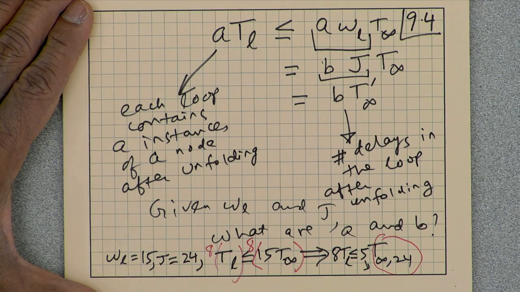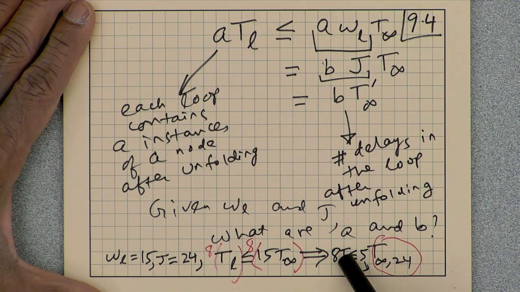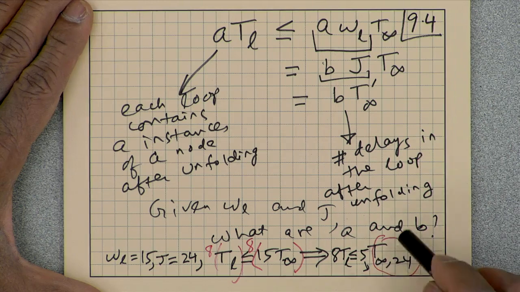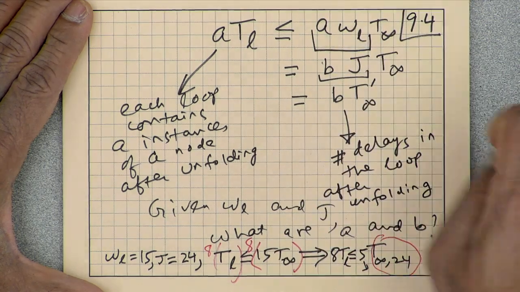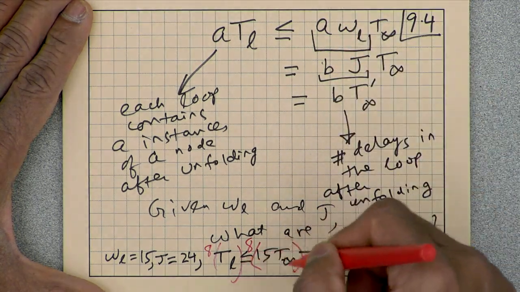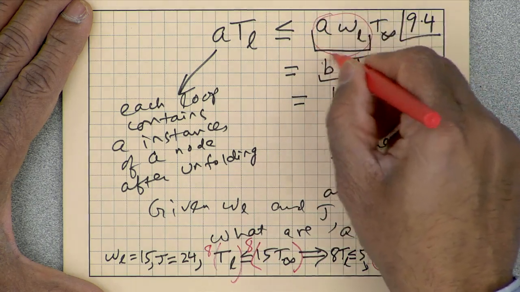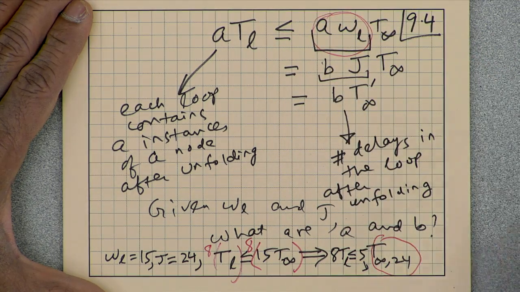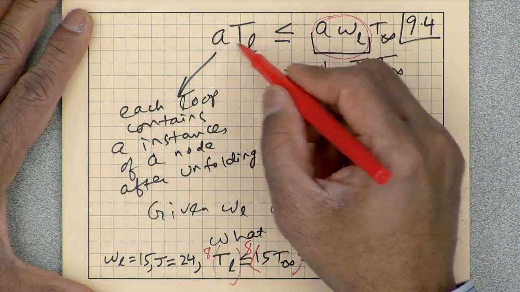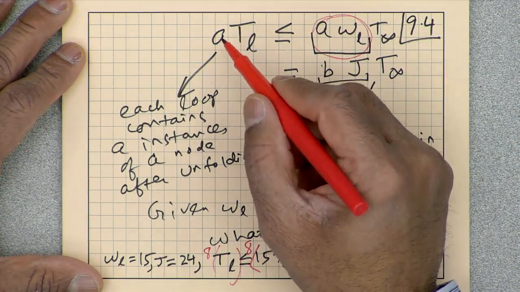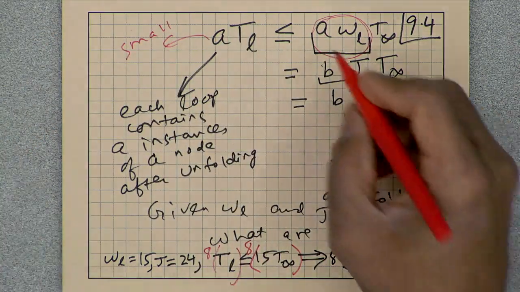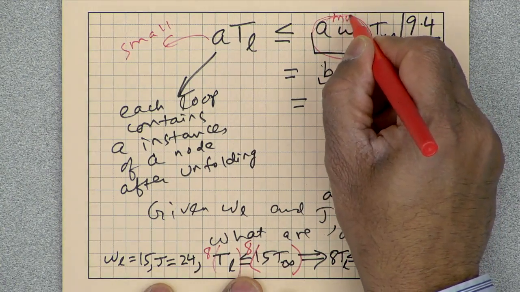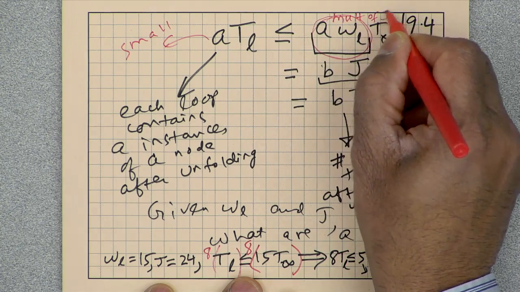We want to multiply the smallest possible number such that the product A times W L, which is 8 times 15, 120, is a multiple of J. So A should be as small as possible.